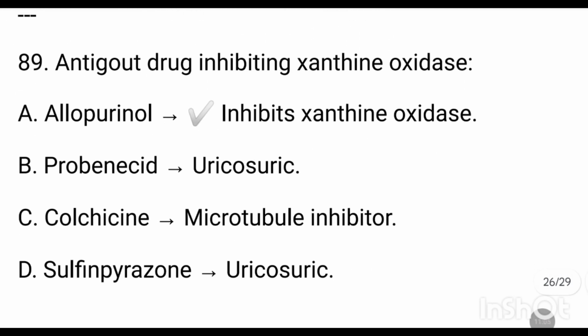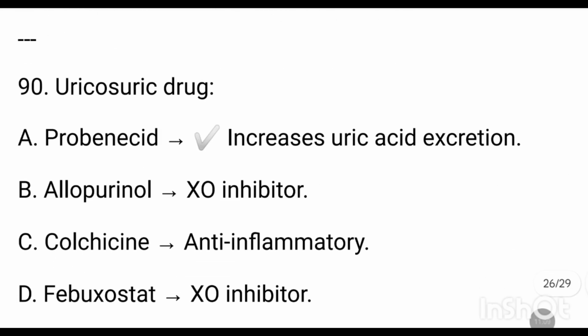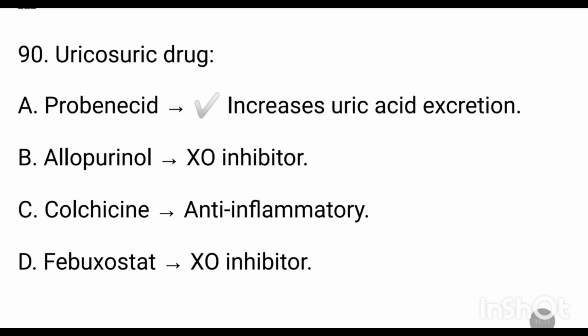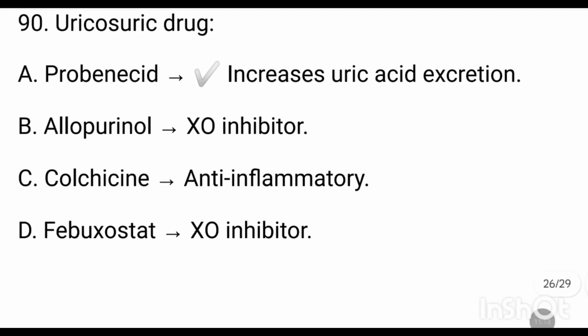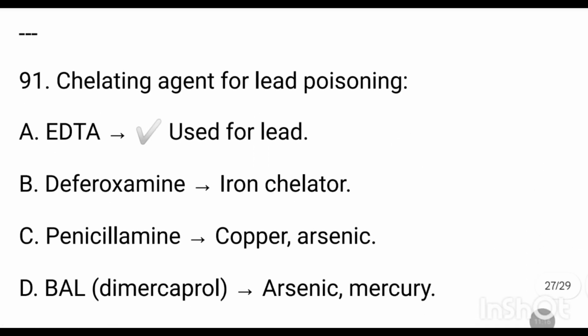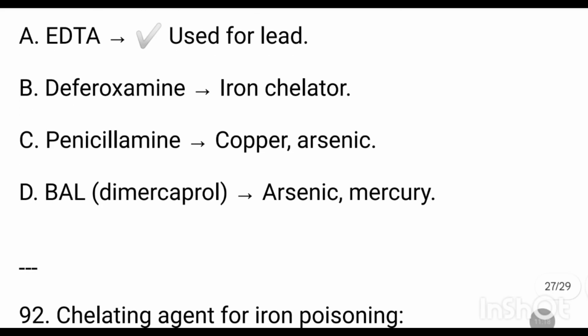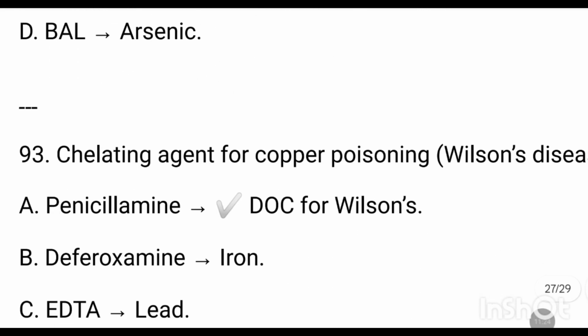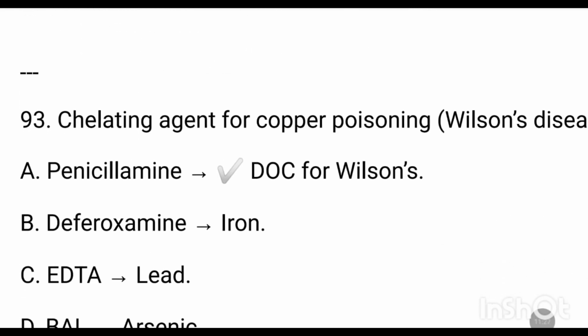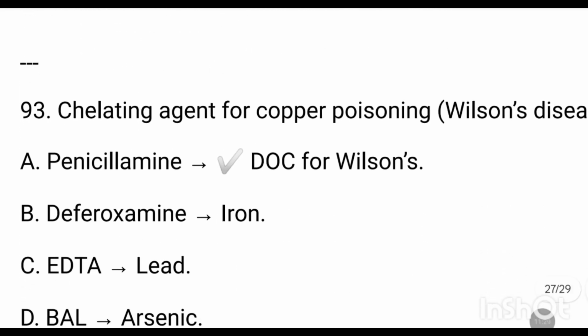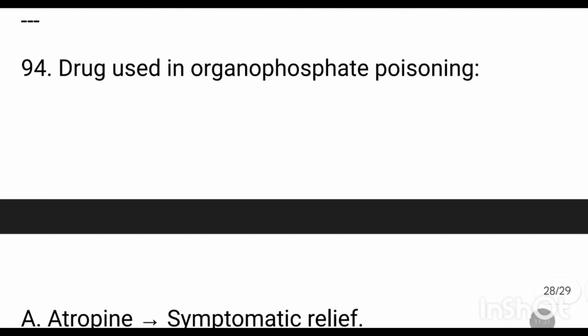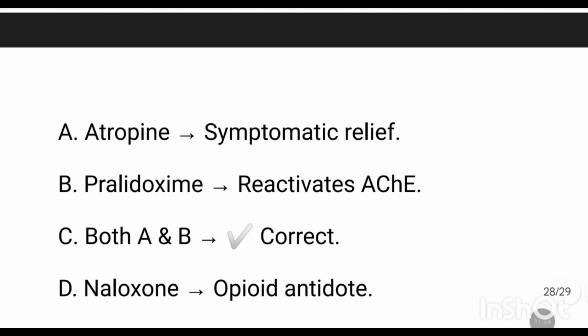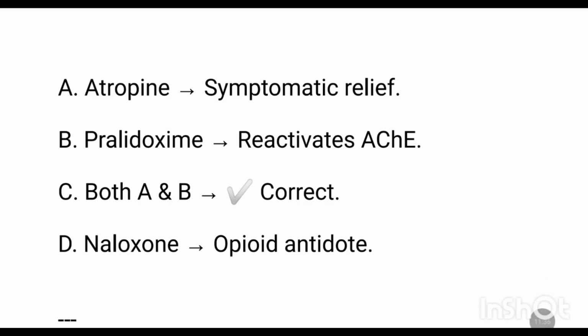Anti-gout drug that inhibits xanthine oxidase is allopurinol. Uricosuric drug is probenecid. Chelating agent for lead poisoning is EDTA. Chelating agent for iron poisoning is deferoxamine. Chelating agent for copper poisoning is penicillamine. Drugs used in organophosphorus poisoning are atropine and pralidoxime.